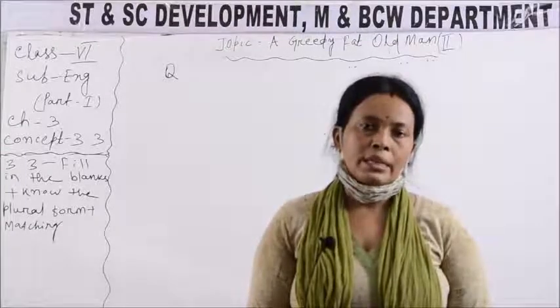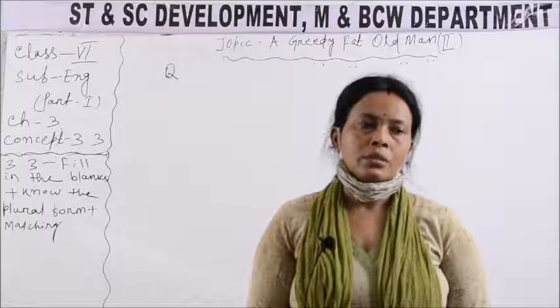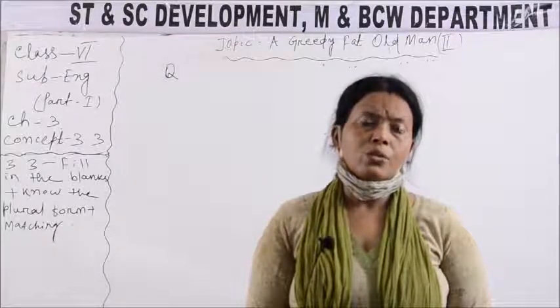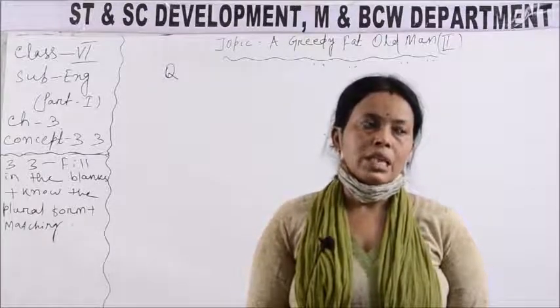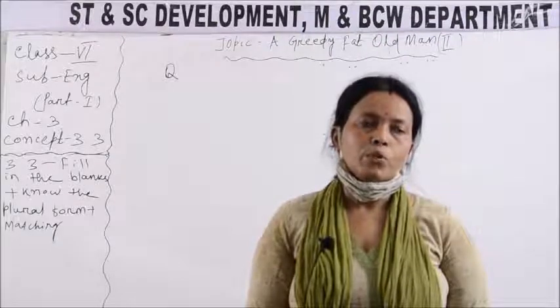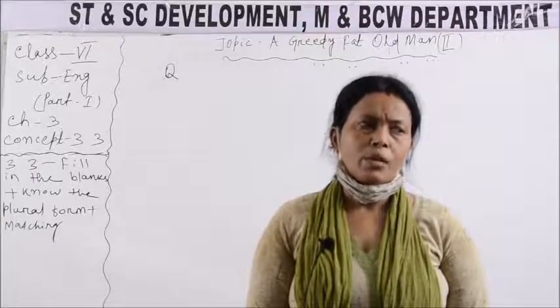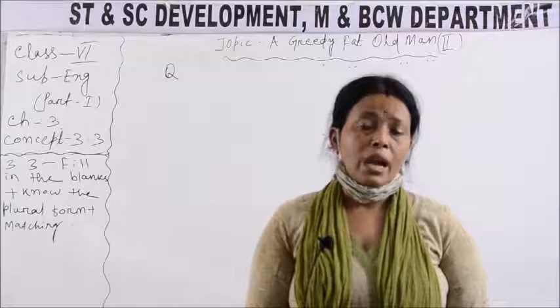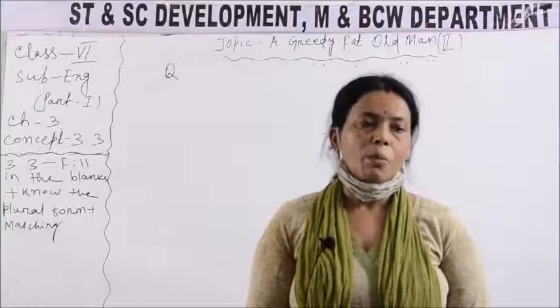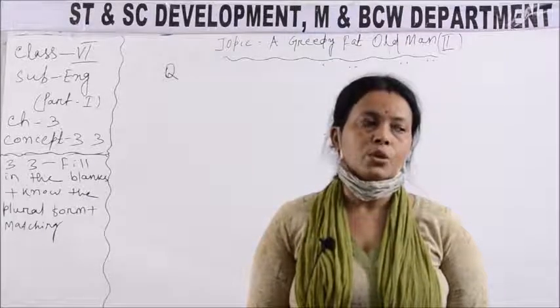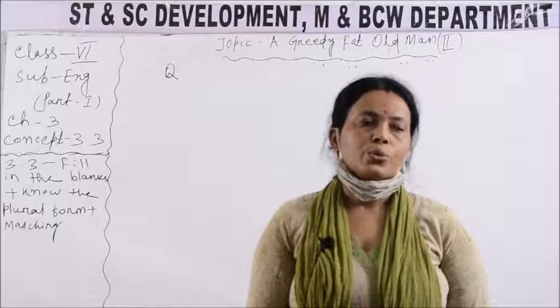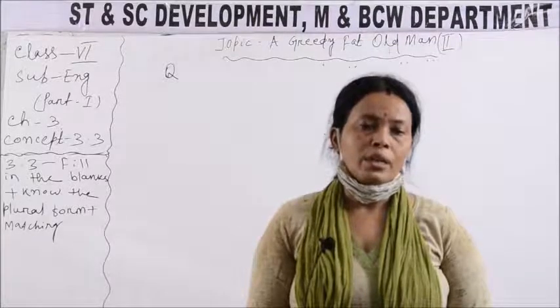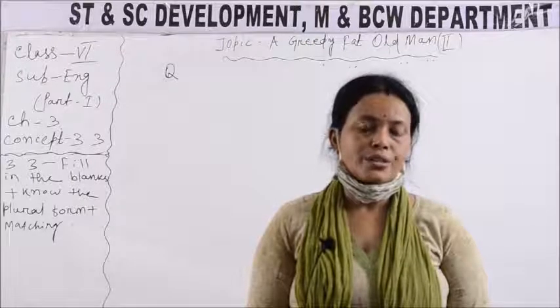One of them is common noun. Common nouns are changed into plural. What are common nouns? Nouns which are common all over the world, we call common nouns. Example, book, pencil, duster.